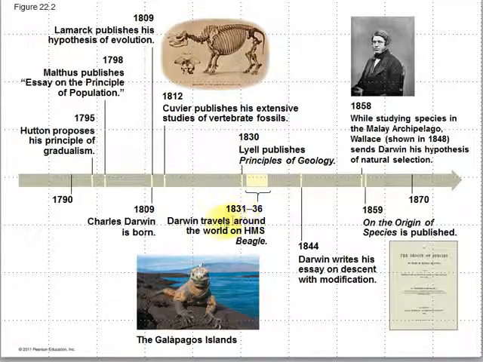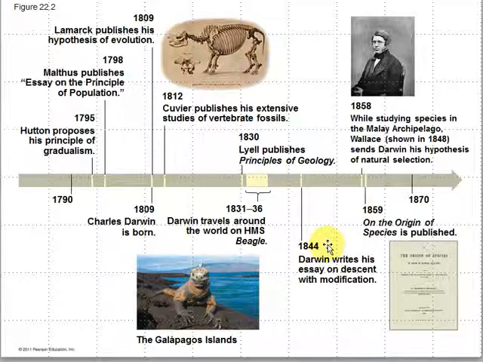Here we have Darwin's travels around the world. He spent multiple years on a ship called the HMS Beagle, and it traveled around the globe exploring South America and the Galapagos Islands, and then basically circumnavigated the globe all the way around. He spent a lot of time in the Galapagos Islands. We'll talk about that. Early on, after his travels, Darwin did write a long essay on his ideas of descent with modification, but we'll find that he never published those ideas.